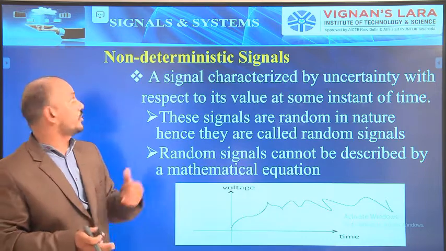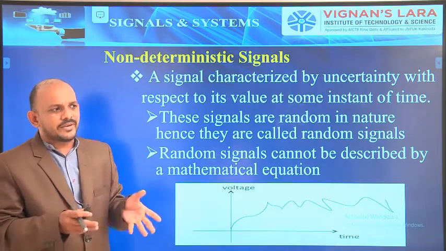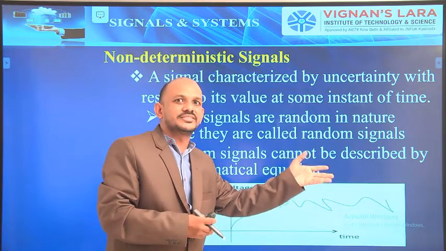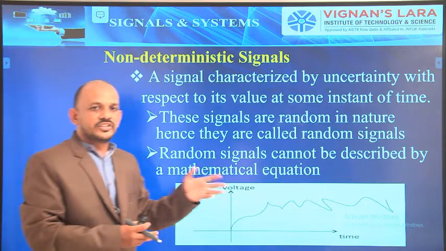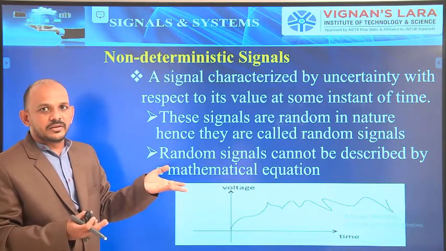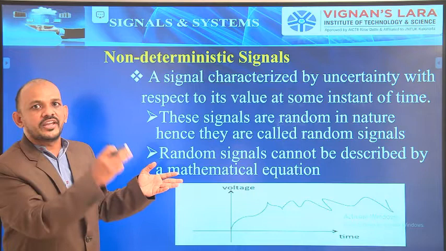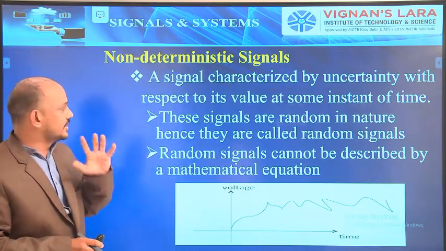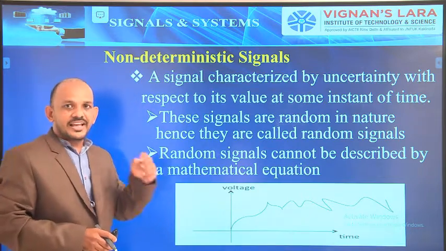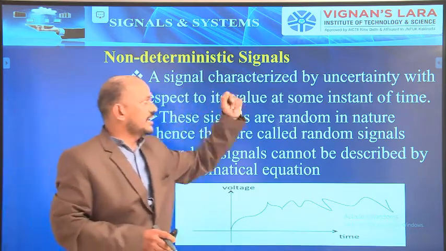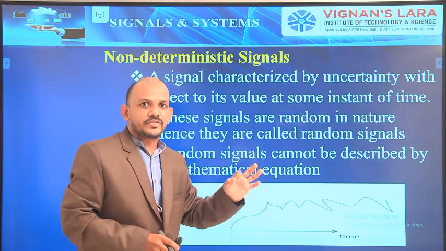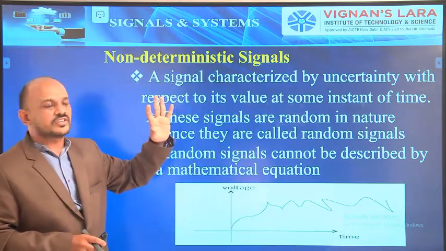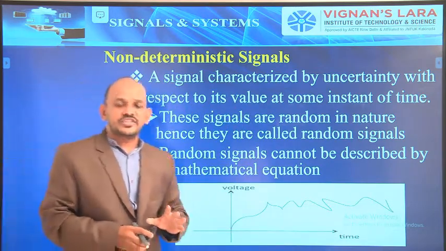So those types of signals we call non-deterministic. We can't determine the pattern at some instant of time. We can't get the exact value of the signal at some instant of time. So it is varying randomly, not in a proper way. Those types of signals are called non-deterministic signals: a signal characterized by uncertainty with respect to its value at some instant of time.